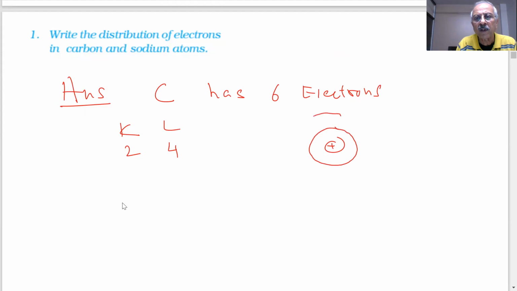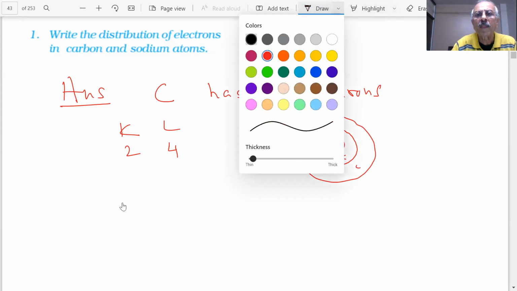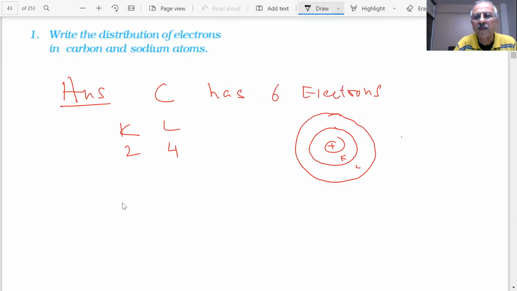If you are showing something like this, students, there are more shells. This is your K, this is your L. You have 1, 2 here, and then you have 1, 2, 3, and 4. Clear?